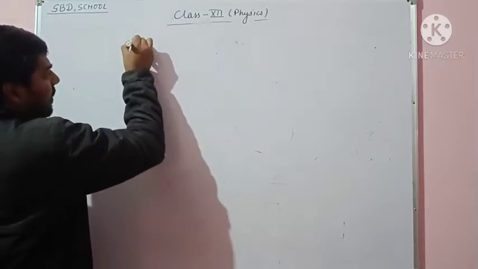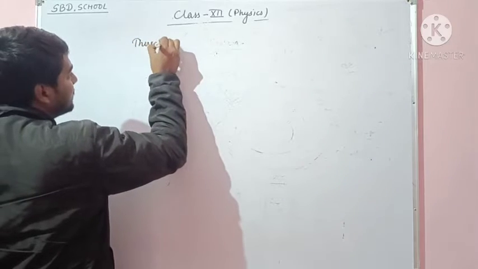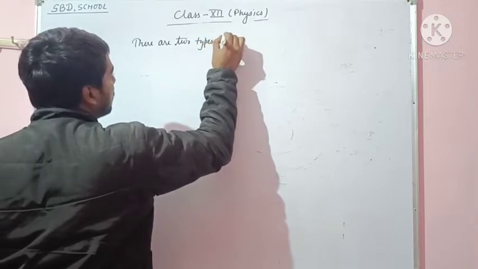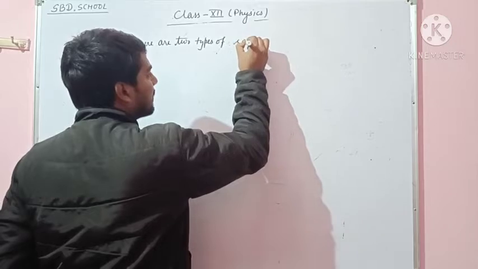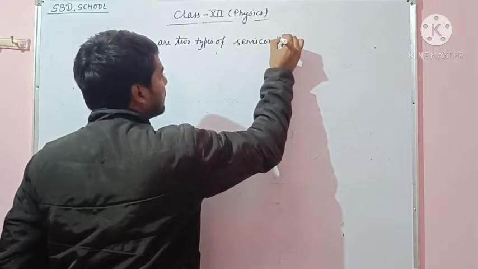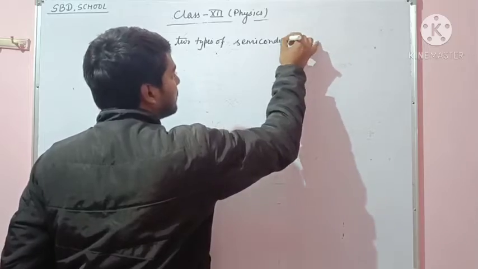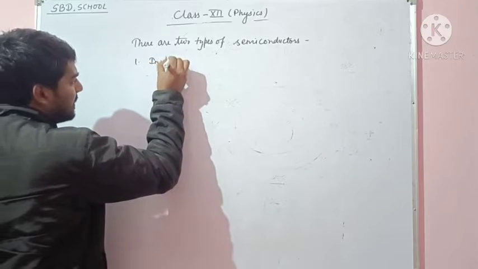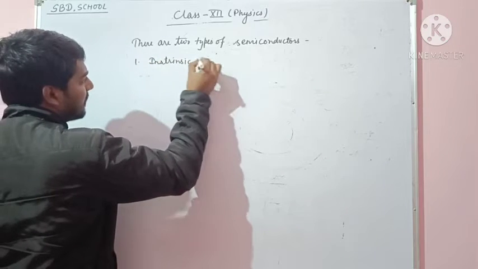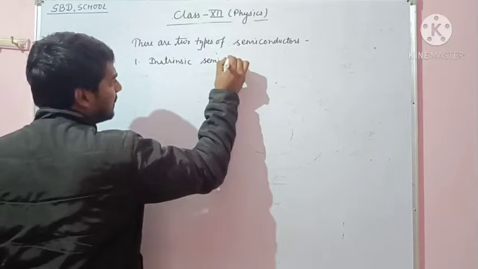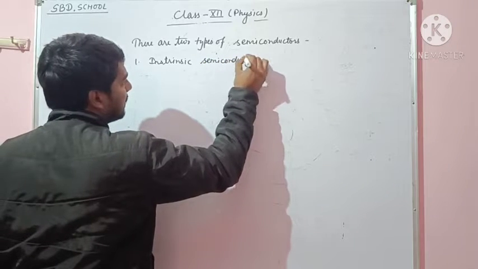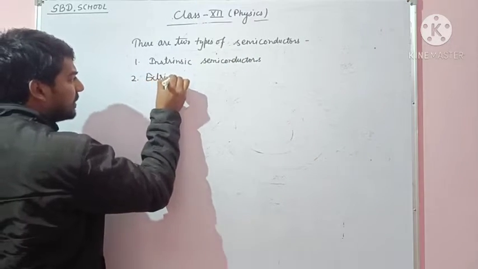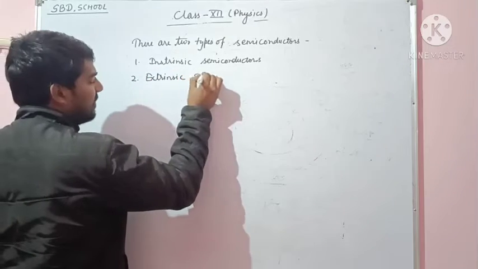There are two types of semiconductor. The first is the intrinsic semiconductor, and the second is the extrinsic semiconductor.